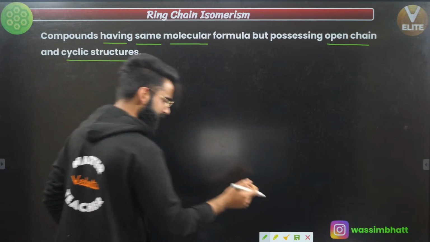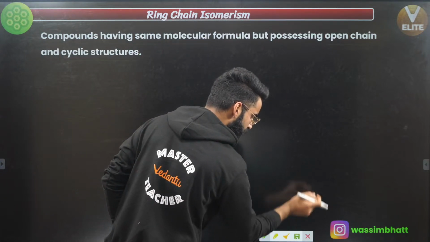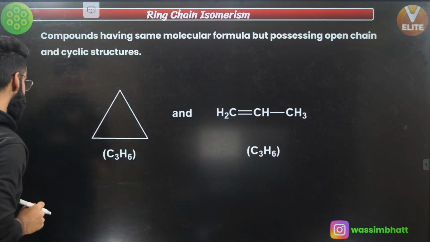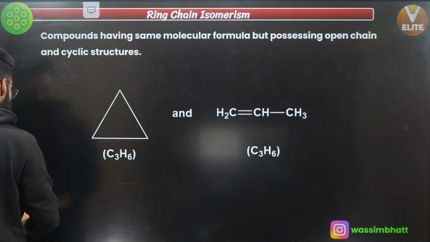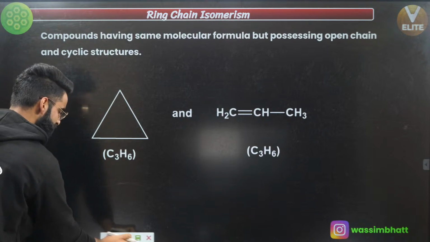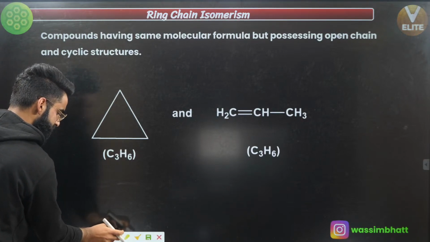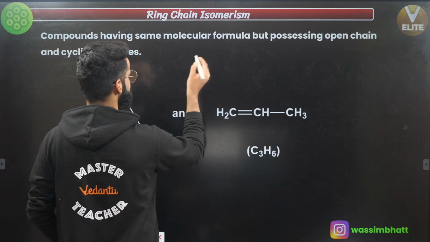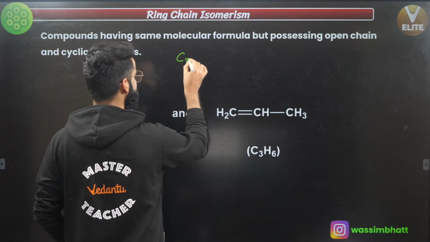Let me take a few examples which are going to make ring chain isomers clear. This is the first example which I've taken. By just looking at this example, your ring chain isomers are definitely going to get cleared. Understand properly. Let's say I've got some molecule whose molecular formula is C3H6.